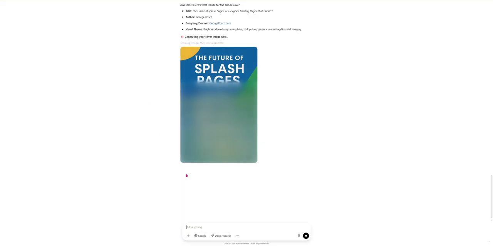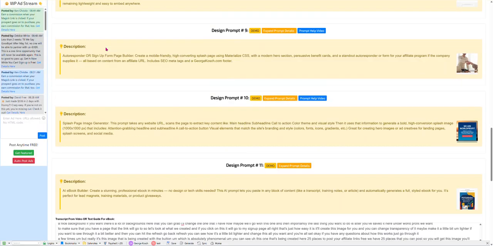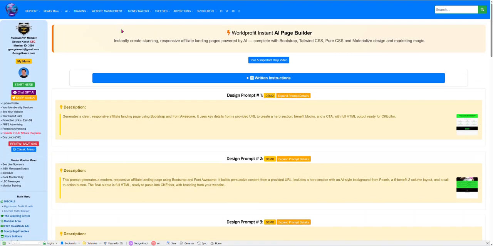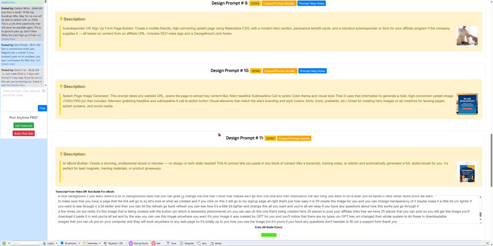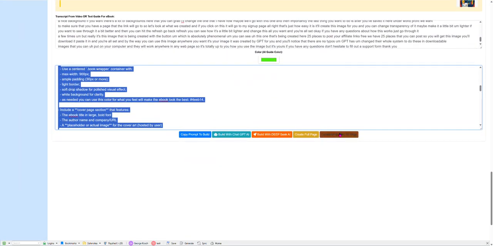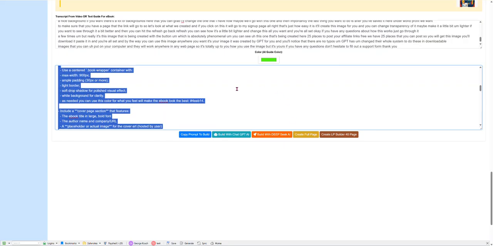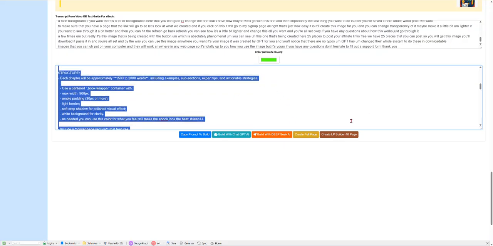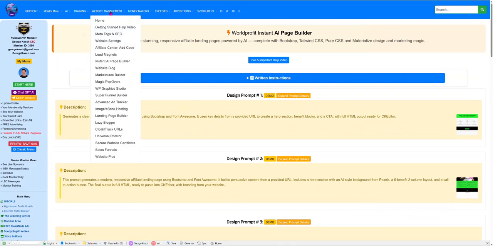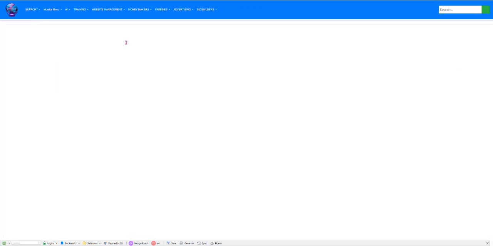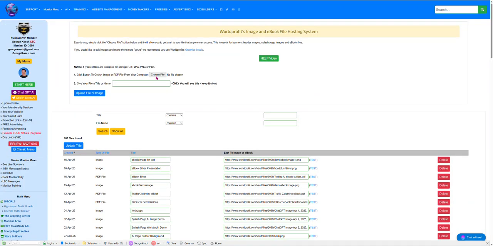But just to save time, since we're sitting here letting it draw the picture, I'll go back to my member area here and I'll just take you to it. Go to the top of the page here. The image hosting is down here by the prompt, and you can click on it. I'll put a button down here to do it, but it's easy to find. All we do is go to website management, and then we want to go to image and ebook hosting right here. And we're going to choose the file when we save it.